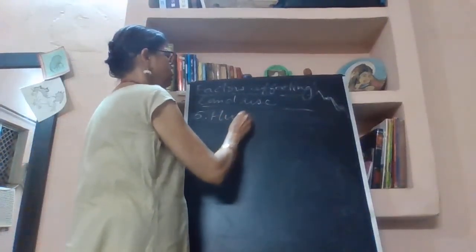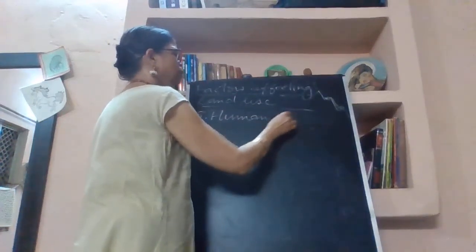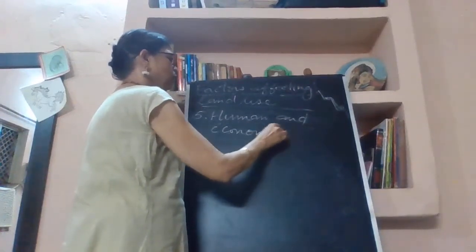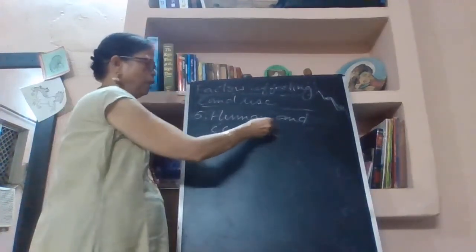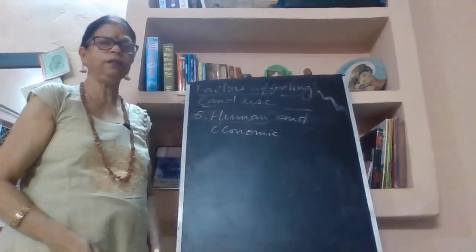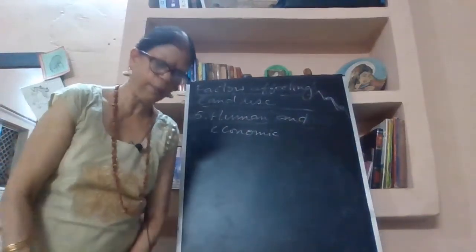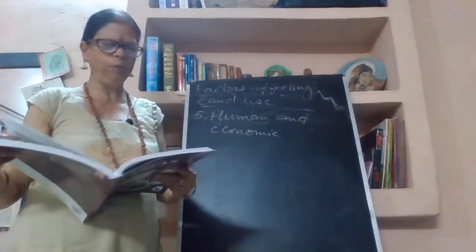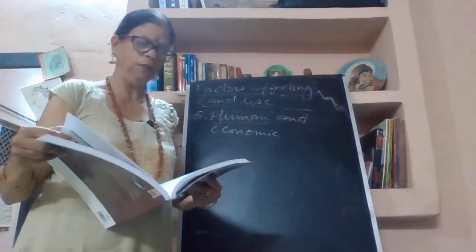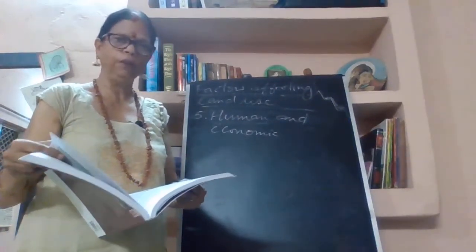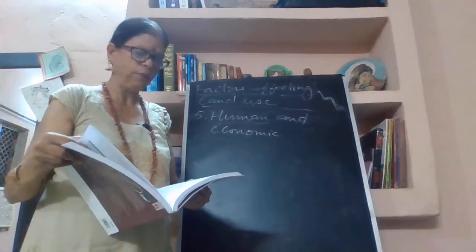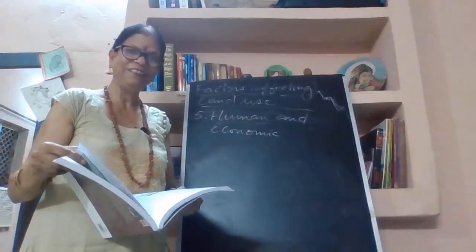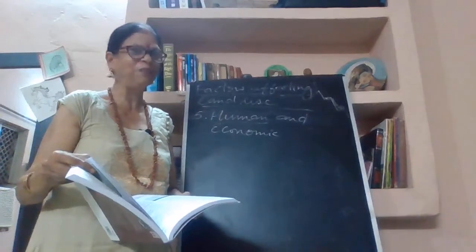So, the human and economic factor is how, which type of living is there, how the development is there, how much development is there, and whatever the economic condition of the people. These are also important in determining the type of land use. For example, the density of population, how densely an area is populated, and farmland, forested area. If it is a forested area, then the use is forest, because forests are called the lungs of the earth.